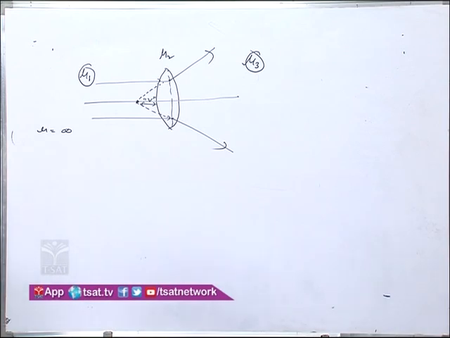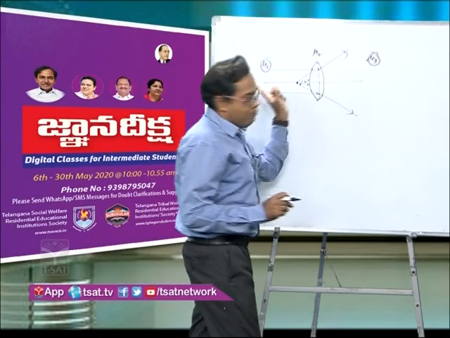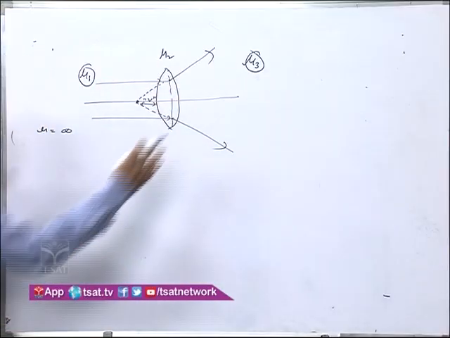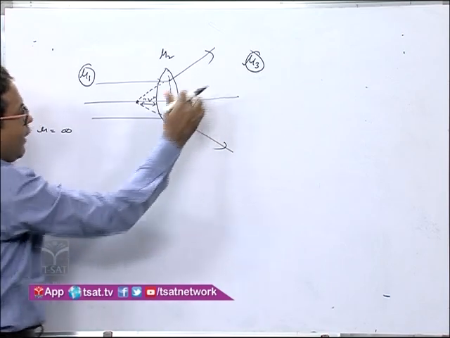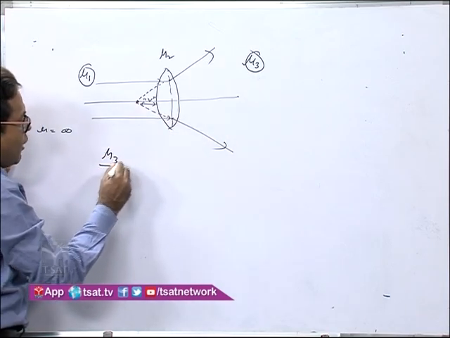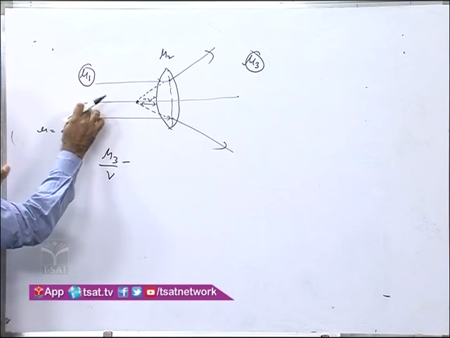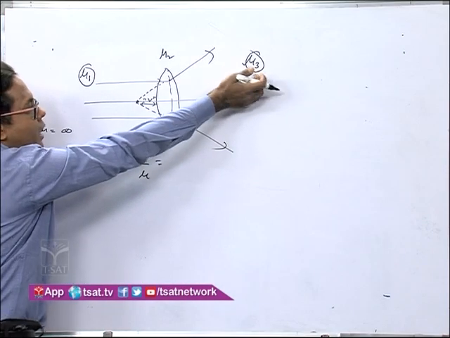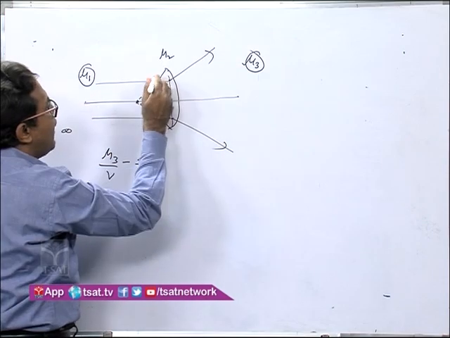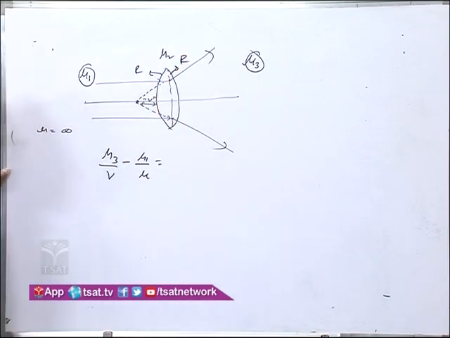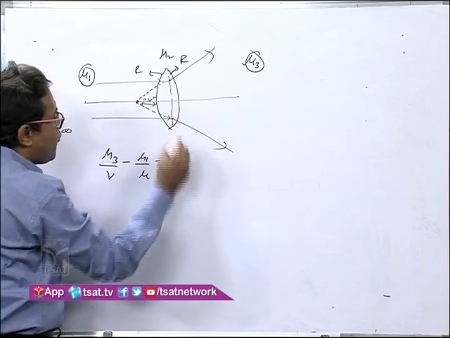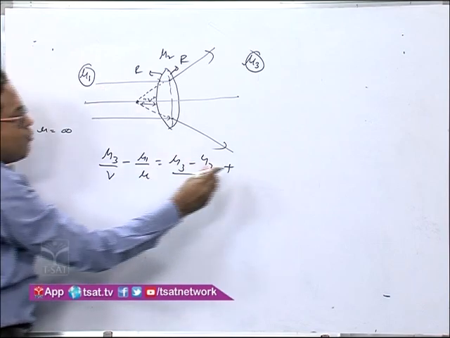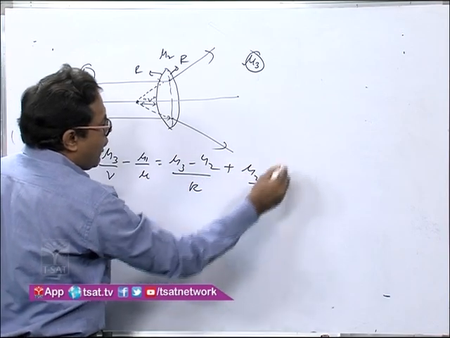Now I told you, when the lens of refractive index mu2 is kept in a different medium, we know the formula. How to start? First we will write the formula. This is the final refraction medium, so mu3 by V minus, this is the refractive index of the incident medium, mu1 by U. Start from the extreme right and move towards the object. So mu3, let the radius of curvature be r and r, because this is given as an equiconvex lens. So mu3 minus mu2 by r, plus again from mu2 to mu1, plus mu2 minus mu1 by r.